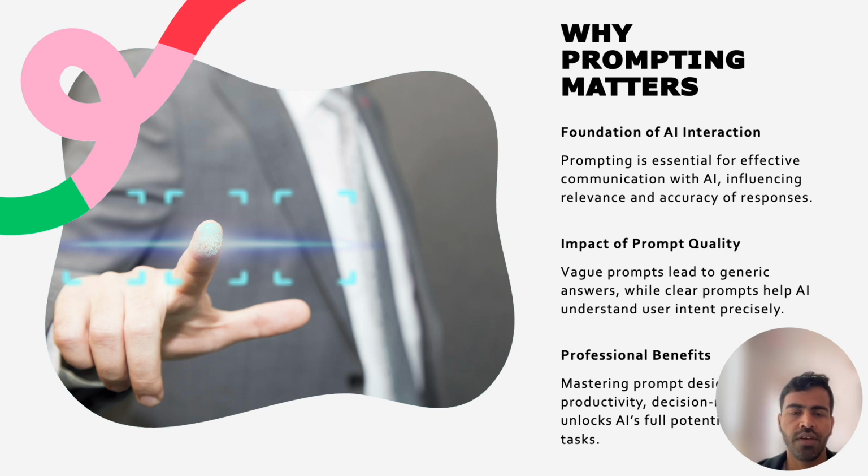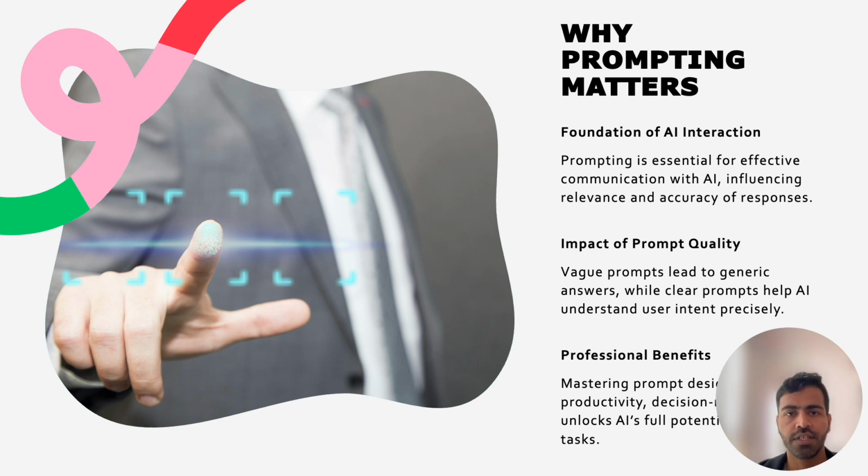When prompts are vague or lack context, AI tends to provide generic answers because it cannot infer specific details or constraints. Effective prompting ensures that AI understands the user's intent clearly, leading to tailored and actionable output.